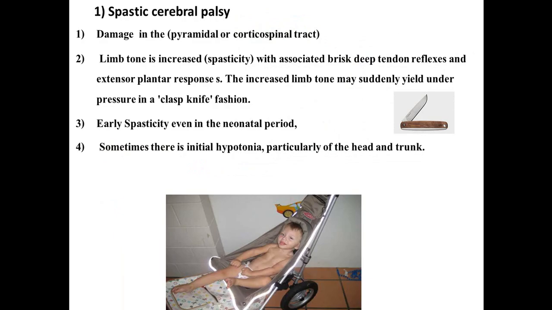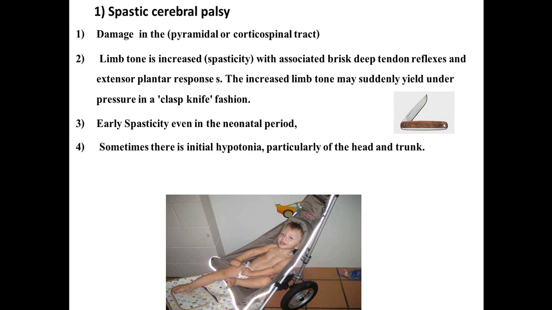So what are the characteristics of spastic cerebral palsy? There is damage in the pyramidal, or we call it the corticospinal tract. The limb tone is increased, that's why we call it spastic, with brisk tendon reflexes. The deep tendon reflex is very brisk, and there is a positive Babinski sign, which is the extensor plantar response.